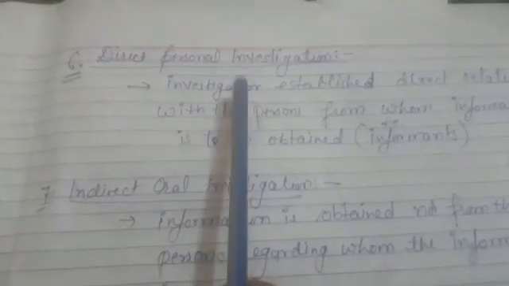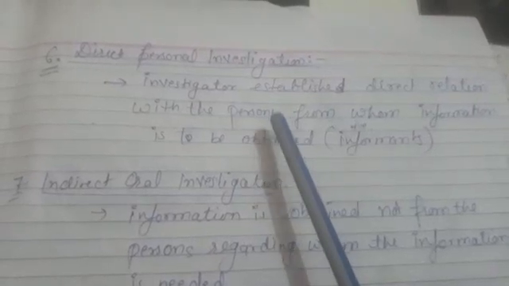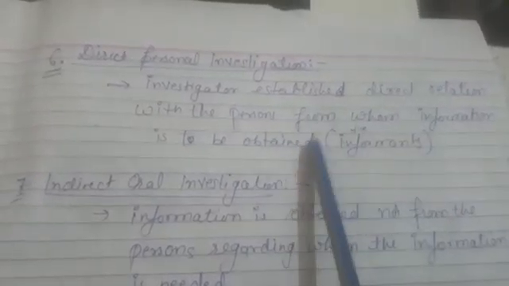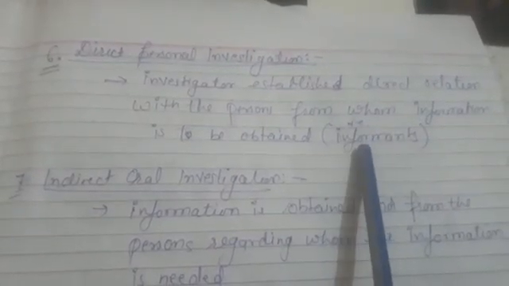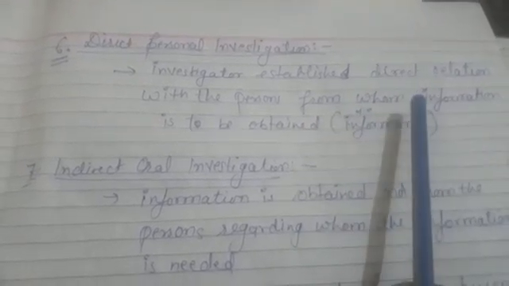The methods of collection of data include direct personal investigation, whereby the investigator establishes direct relation with the persons from whom information is to be obtained. Those persons are known as informants, means here investigator directly goes to the informant and contacts him and collects the information. Indirect oral information is the information obtained from the person regarding whom the information is needed.